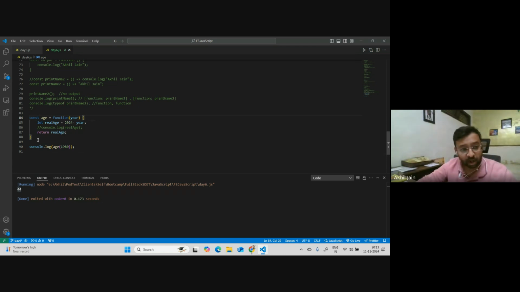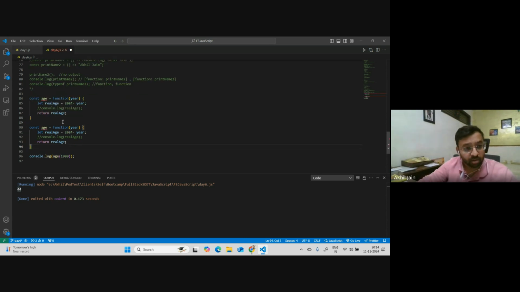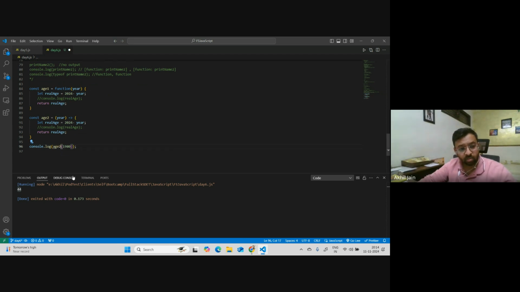if I was creating an anonymous function, right? Oh, sorry, the arrow function. Let me create it now. So this is age 1, this is age 2. I will remove function from here. I will provide the arrow here, right? And let's say this is my case. If I am running it like this, age 2, I will still get the same output, right, everyone? So let's run this. I still get 44, right?